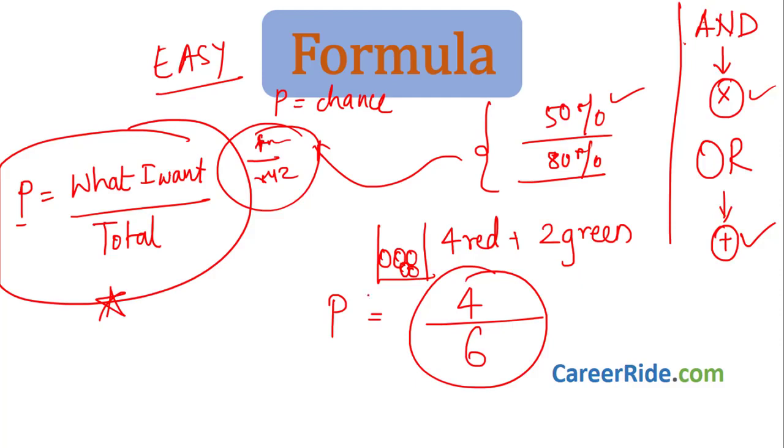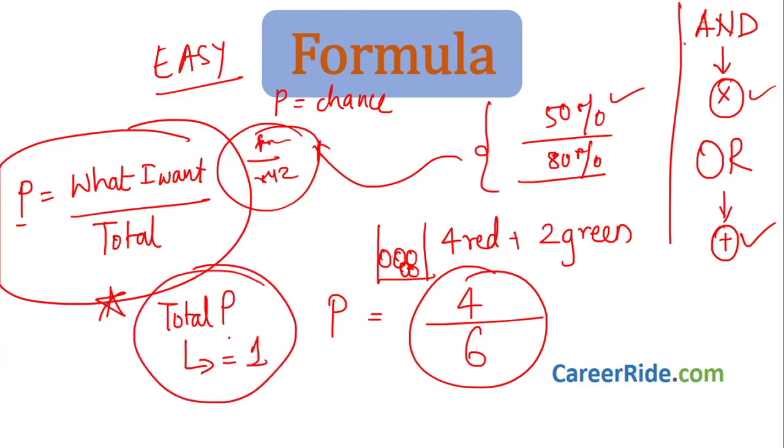Now what we know, probability is what I want upon total. What is total probability? Total probability will always be equal to 1. Why is it always equal to 1? Let us see. Take this example only. If you want to select a red ball, there are only 2 types of balls, red or green. So whenever we pick a ball, it can either be red or it can be green, correct?